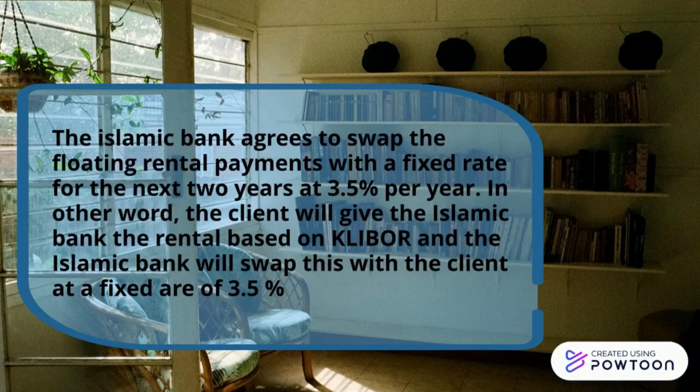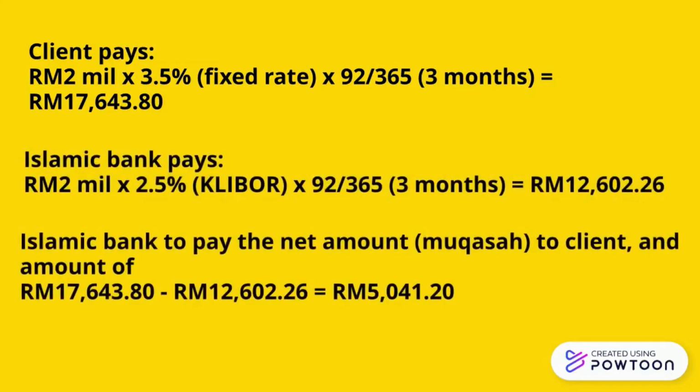In other words, the client will give the Islamic bank rental based on KLIBOR, and the Islamic bank will swap this with the client at a fixed 3.5%. This is the example for the Islamic profit rate swap, in which the Islamic bank has to pay the net amount, which means muqasah, to the client, and the total amount is as below.